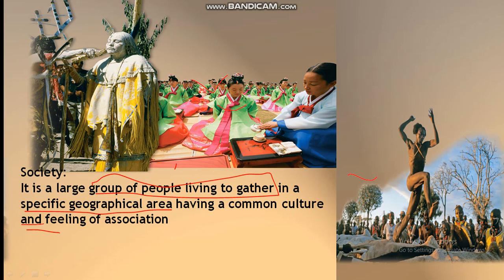People live in a specific geographical area, as you can see in these pictures. They have their own culture and a feeling of association, thinking, the way of life, acting, and behaving. So this represents society. Such elements of the people represent a society.